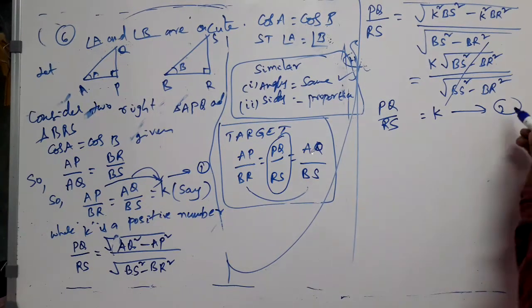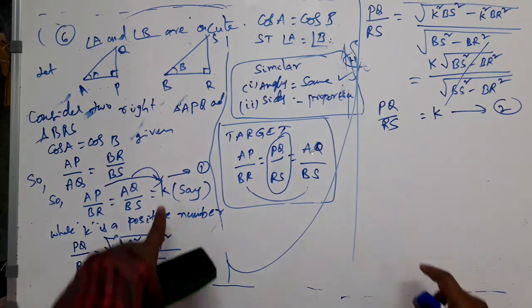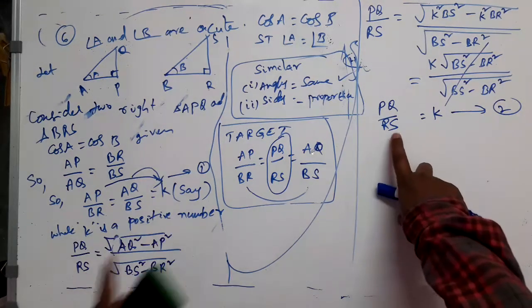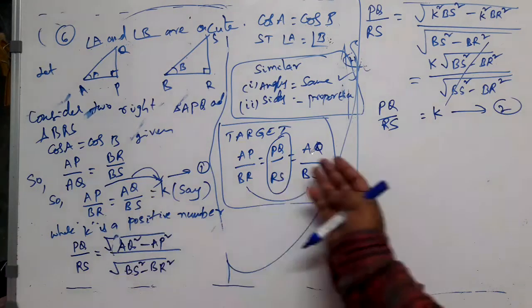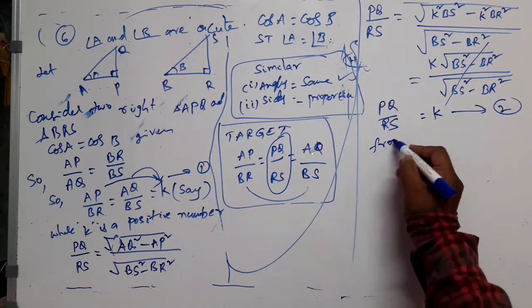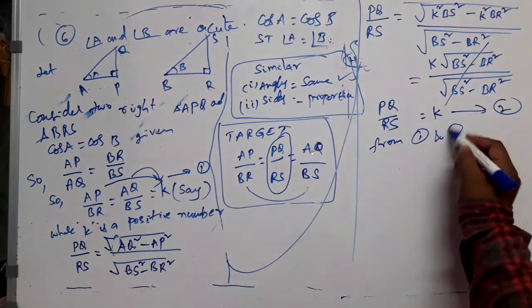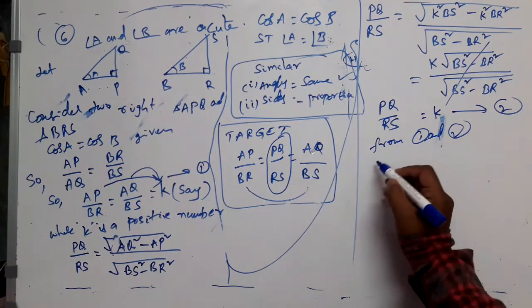What can you say from these two? K is PQ by RS. K is AP by BR, AQ by BS. So from 1 and 2, what can you say?